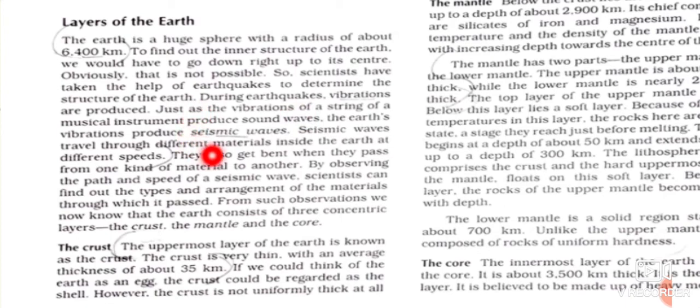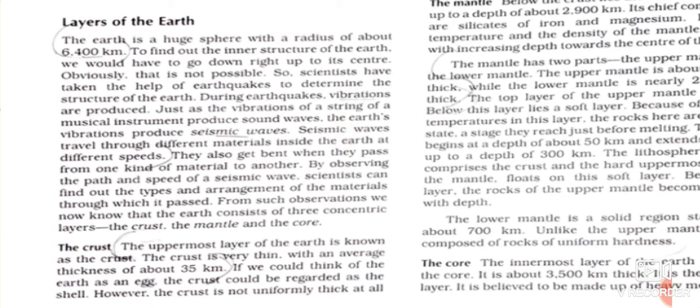When these seismic waves are produced and cross the different rock materials under the surface of the earth, through their speed and their path the scientists are able to determine the types and arrangements of the material through which the vibrations have passed before reaching the surface. So these are the indirect sources of information.